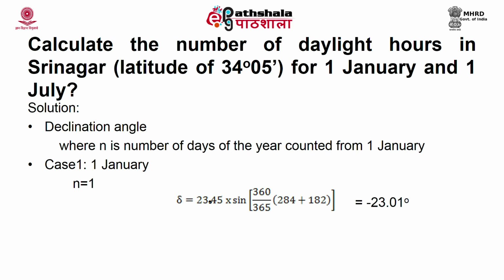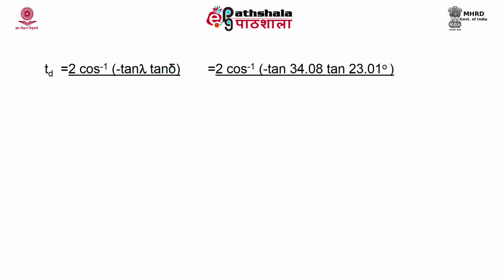Delta is equal to 23.45 multiplied by sine of 360 by 365 into 284 plus 1, and the value you will get is minus 23.01 degrees. TD is calculated as 2 by 15 cos inverse of minus tan lambda multiplied by tan delta, which is equal to 2 by 15 cos inverse of minus tan of 34.08 multiplied by tan of minus 23.01, and you will get 9.77 hours. So, it is the daylight hours during 1st January.